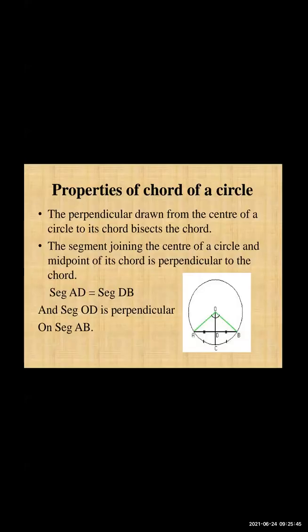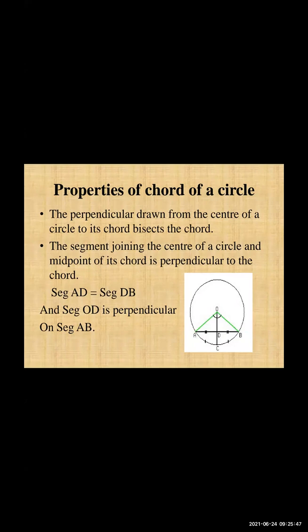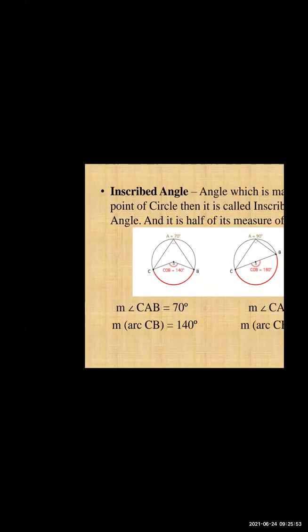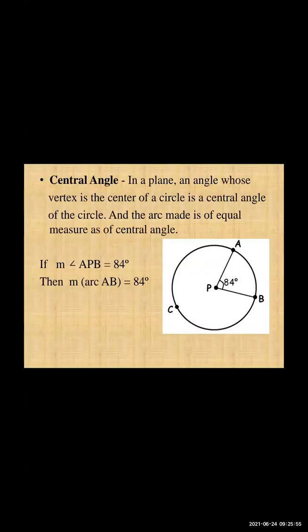So we will take a short revision on the properties of chord and properties of circle, or we can take it from central angle, because central angle is also very important. The angle made at the center is your central angle, and the value of the central angle and the arc made by that angle is the same. So the measure of angle APB is equal to, if it is 84 degrees, then the measure of arc, central angle and arc is different.